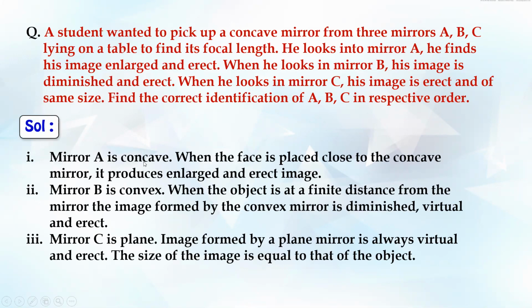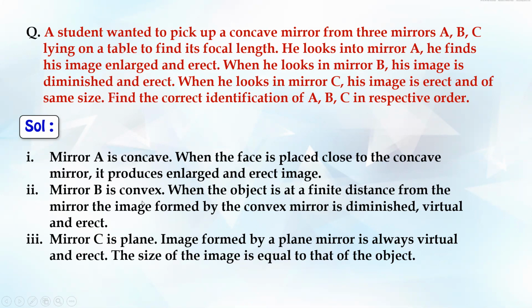यहाँ पे दिया mirror A is concave because concave mirror is the only one which produces an erect and an enlarged image. Convex produces an erect image, but the image is diminished, right? So hence when the image is enlarged and erect, it has to be concave. Convex, diminished and erect. If it's of the same size and erect, it has to be a plane mirror.